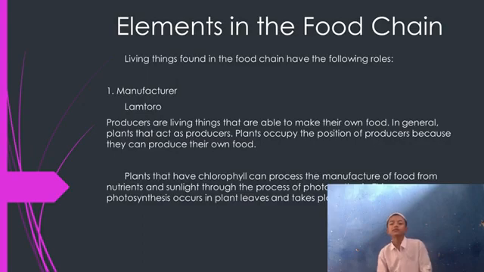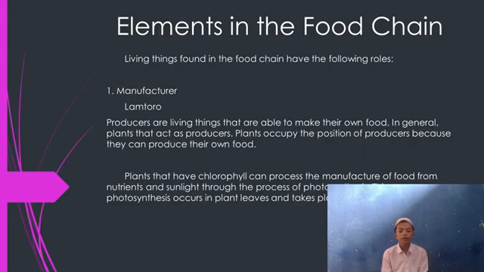Okay, elements in the food chain. Living things in the food chain can have the following roles. Number one, producer. Producers are living things that are able to make their own food. In general, plants are categorized as producers because they can produce their own food.